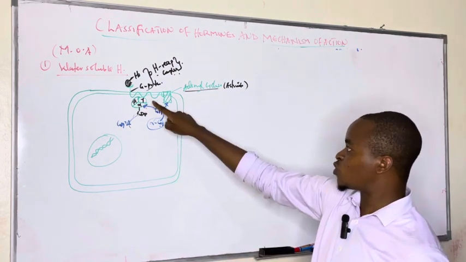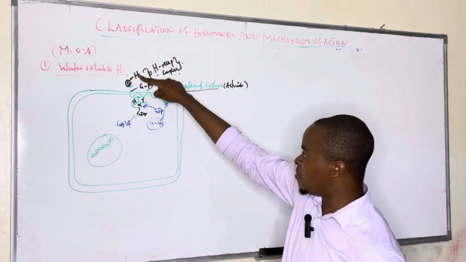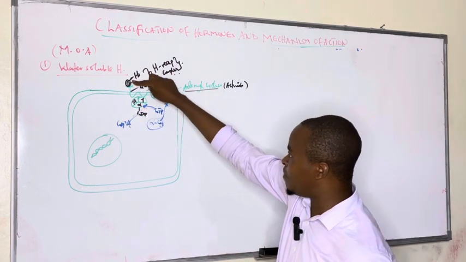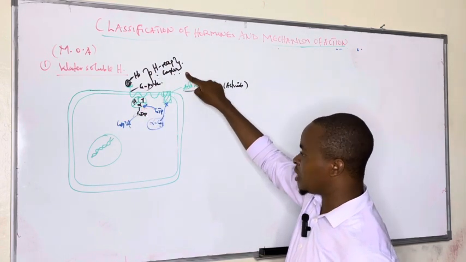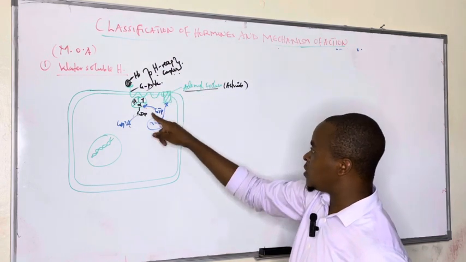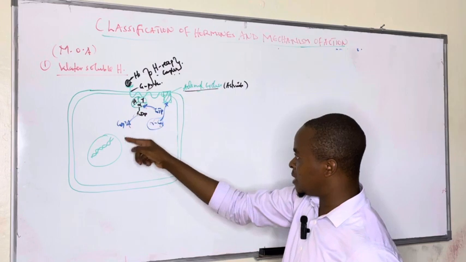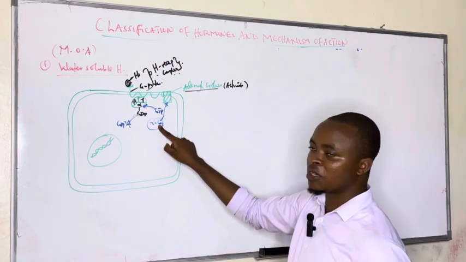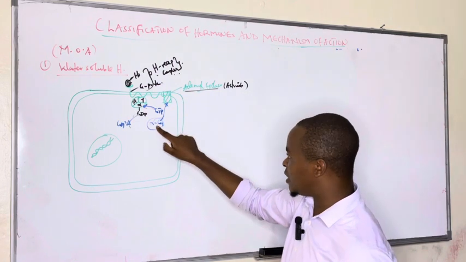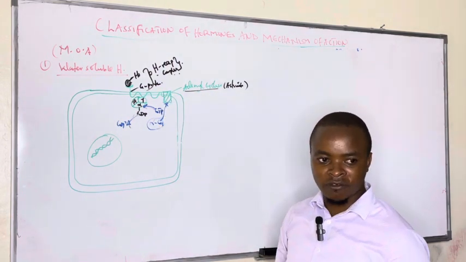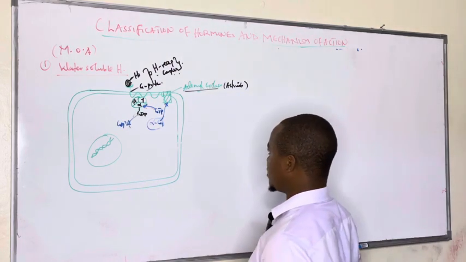So we are seeing this complex: when there is no hormone, GDP is bound to alpha. But when the hormone binds to form a hormone receptor complex, there is a conformation change in the G-coupled receptor, causing GTP to displace GDP from the alpha subunit, forming the alpha GTP complex. And it is this alpha GTP complex that acts as a lock to activate adenyl cyclase.